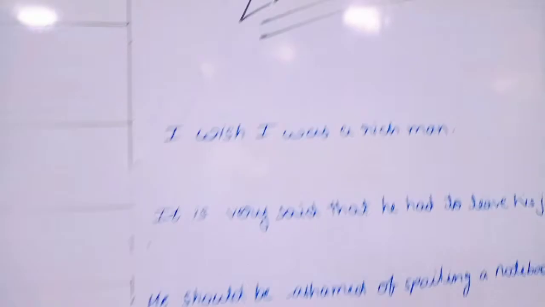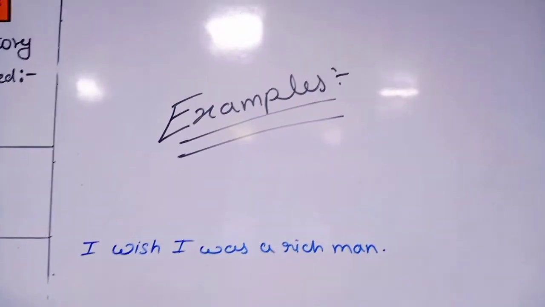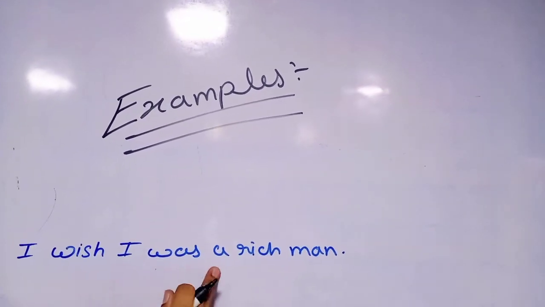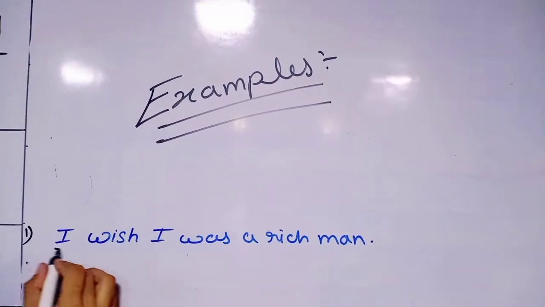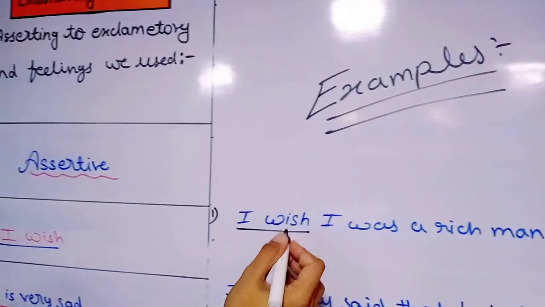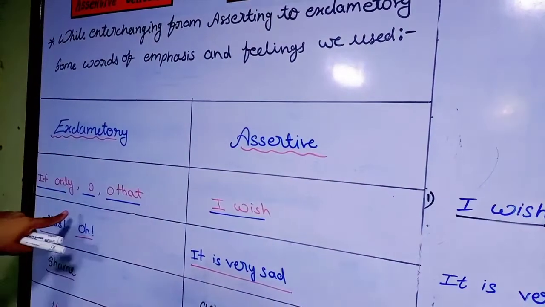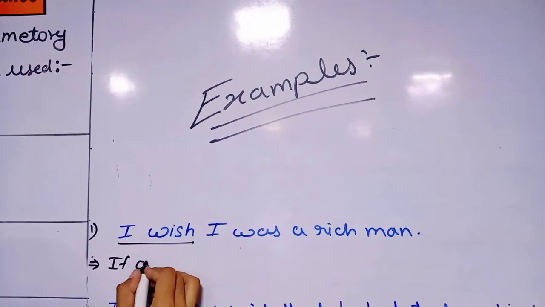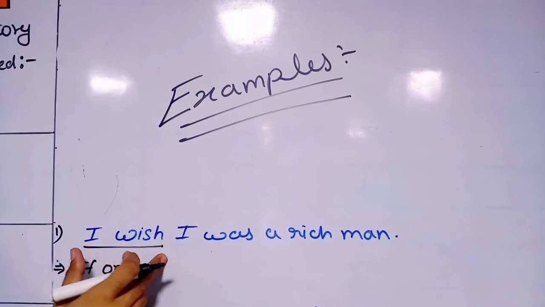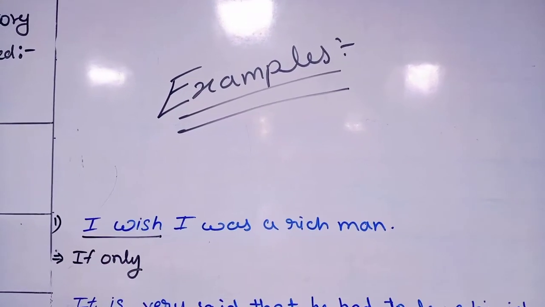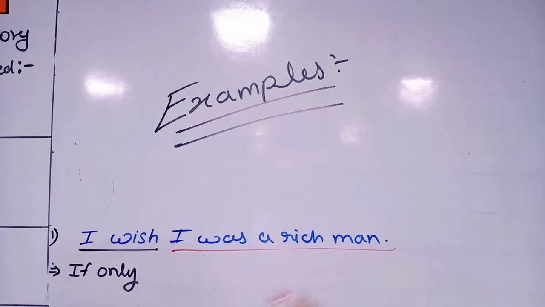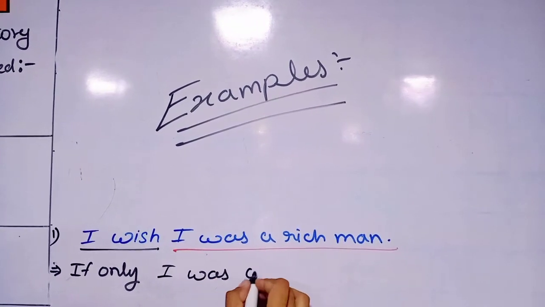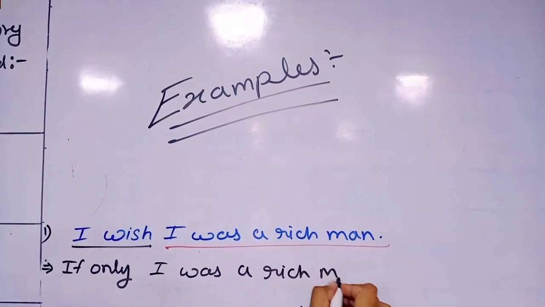Here we have examples. The first one you can see is, "I wish I was a rich man." At the place of "I wish", we can write any one of these three. Suppose I am writing "if only"; the rest we are going to write as it is: "I was a rich man!"